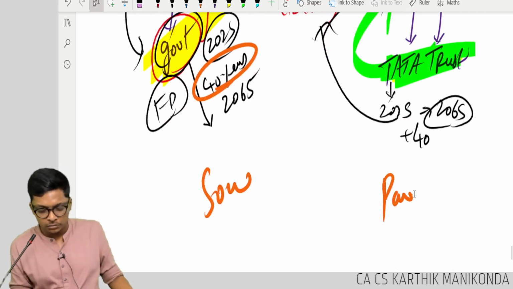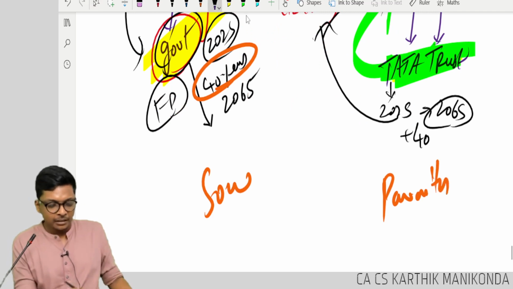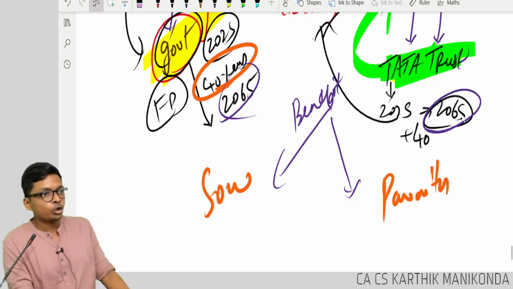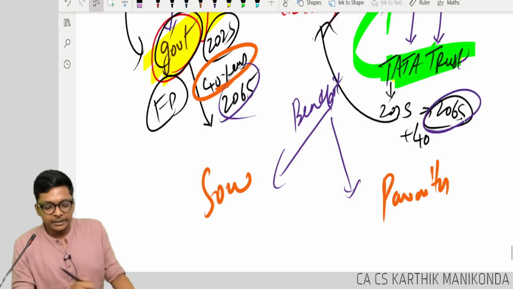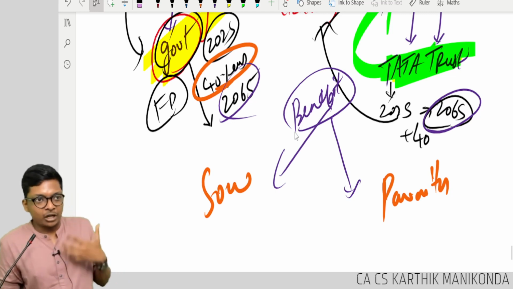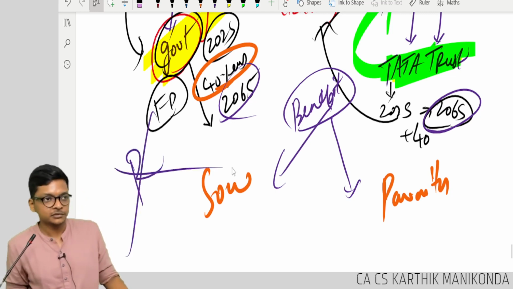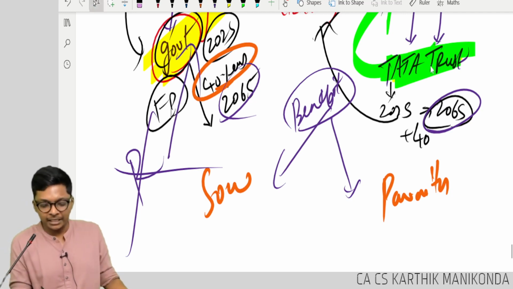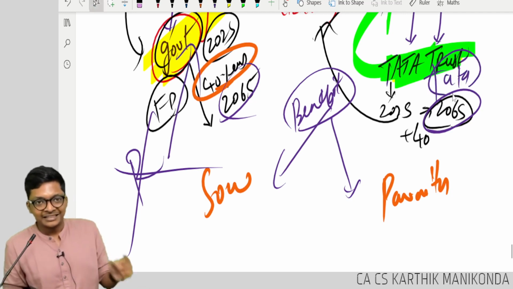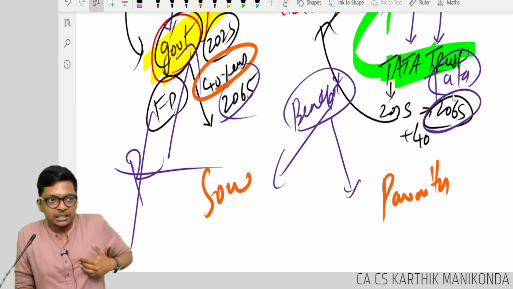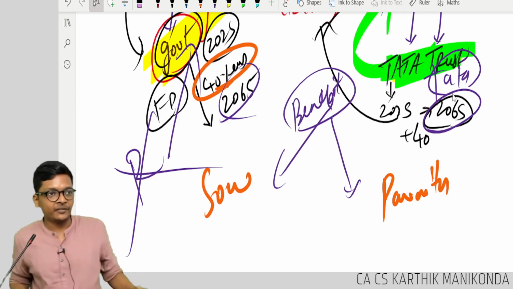Sau or Pavitra? For them to get the benefit back, when will they get this benefit of contribution? In the year 2065. The liability or the risk of not giving the benefit, Reliance doesn't have. Only the government has. But here, Tata still has that risk of going and giving that benefit.